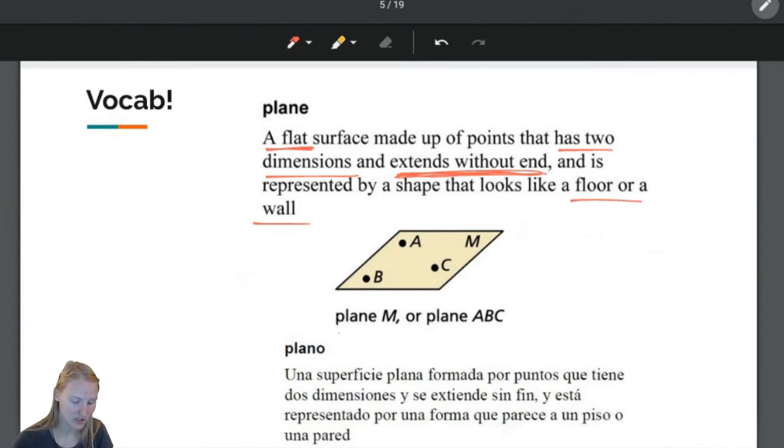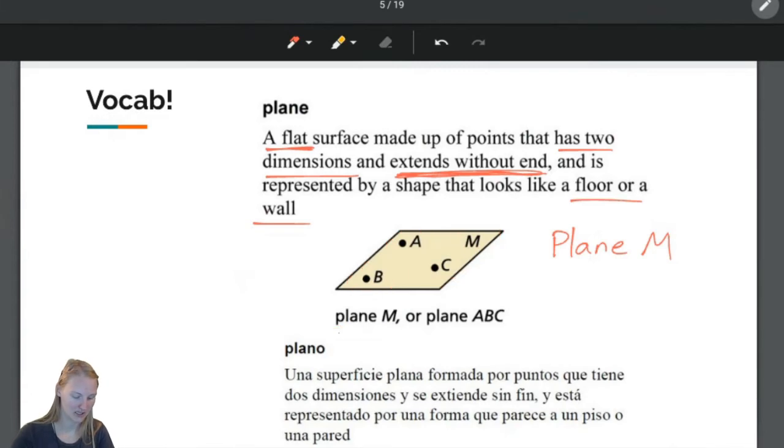And the way that you can tell that this is the name of the plane, so see we say plane M right here, is because it doesn't have a point next to it. A has a point with it, B has a point with it, C has a point with it, but M does not have a point. So if there is a capital letter that does not have a point next to it, then you can name the plane with that capital letter. So we can name this plane M.